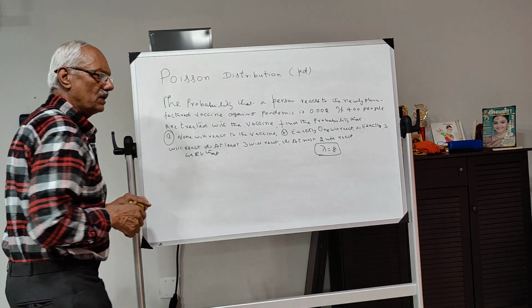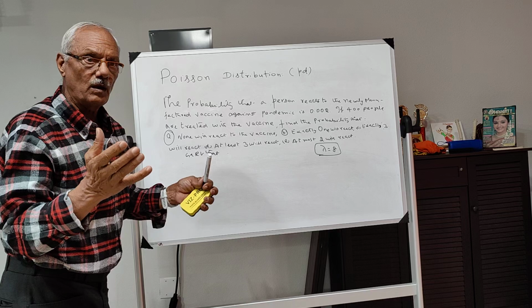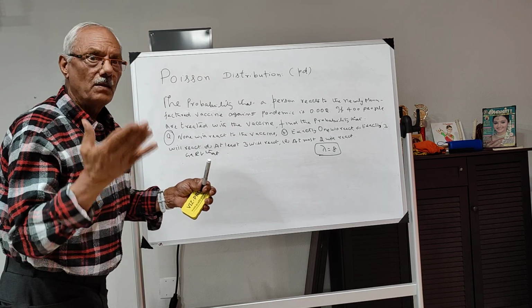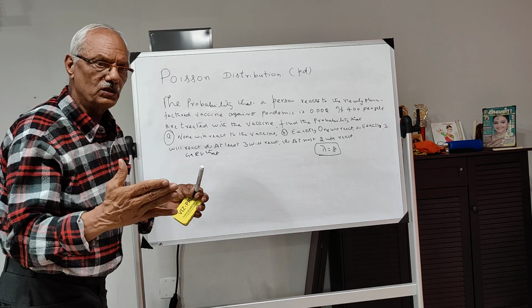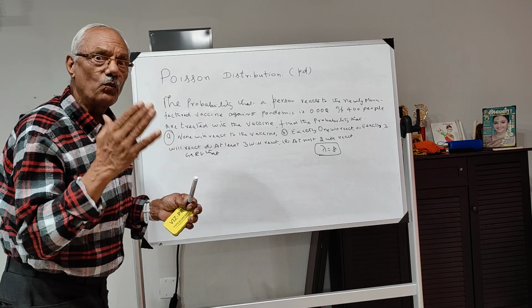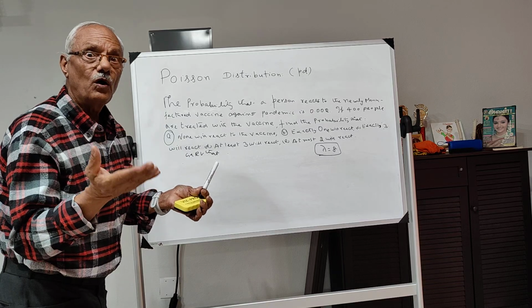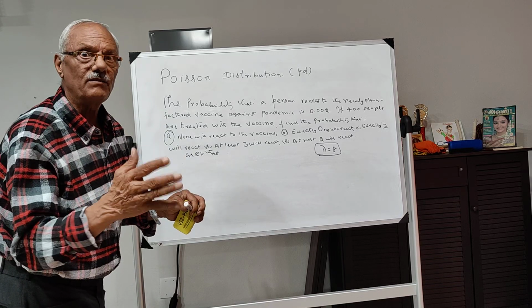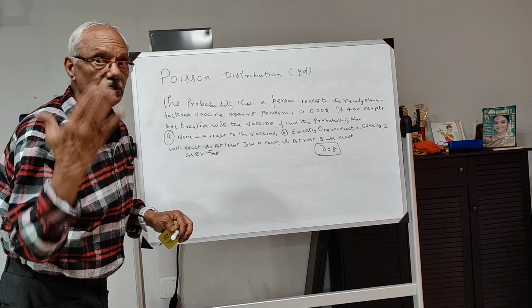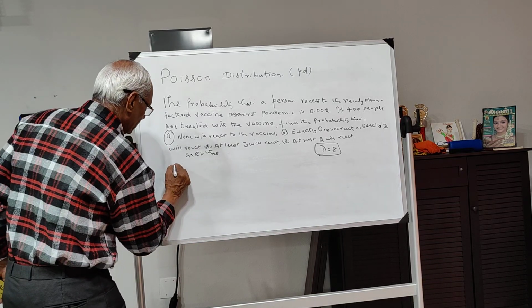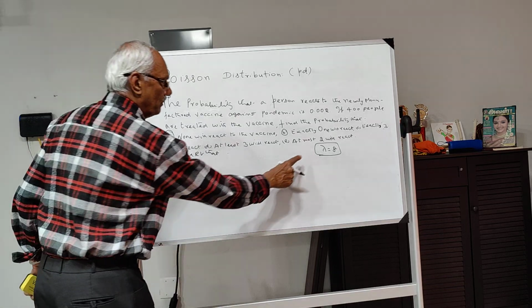See, you must know the main difference. In binomial distributions, P and Q will be there, so Q will be 1 minus P. But in the case of Poisson distribution, you must have what is called your lambda. Lambda is nothing but the average of the random variable x that follows the Poisson distribution. So lambda is found.